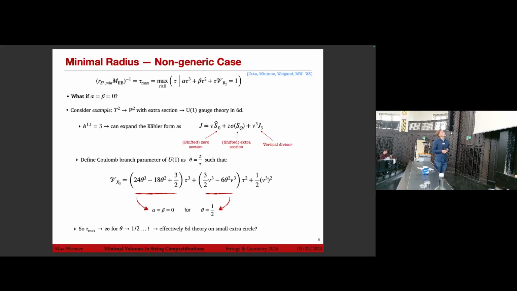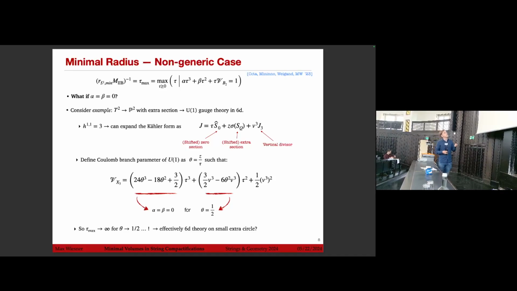So we have a U1 gauge theory in 6D. h11 is 3, so we can expand the Kähler form just like this. So we have the shifted zero section of the fibration, we have the extra section, or the Shioda map associated to this extra U1, and we have a vertical divisor coming just from the fibration over the hyperplane class in P2. So we can now define a Coulomb branch parameter, which is basically the ratio between Z and tau.